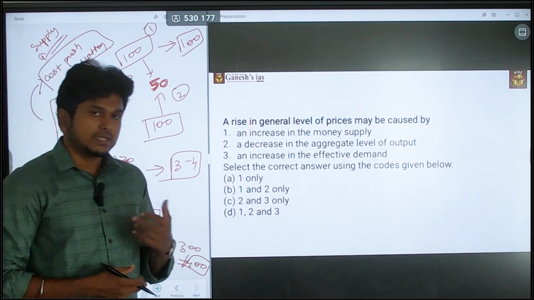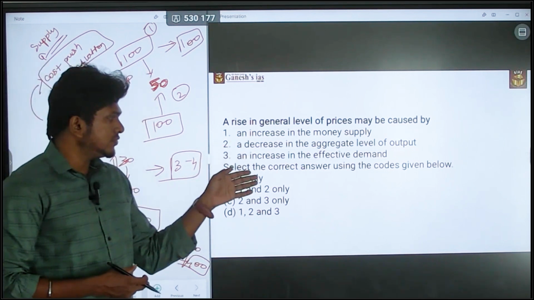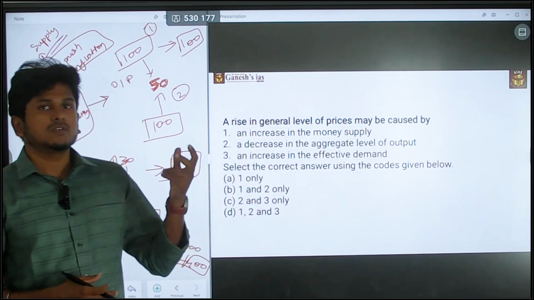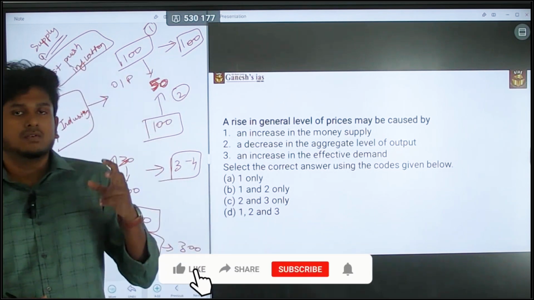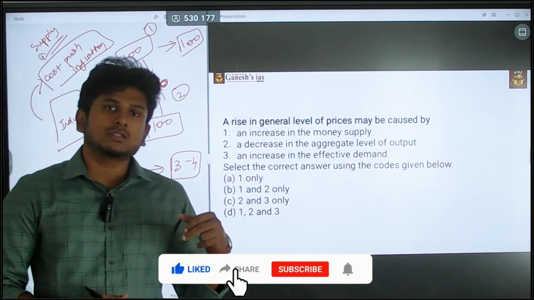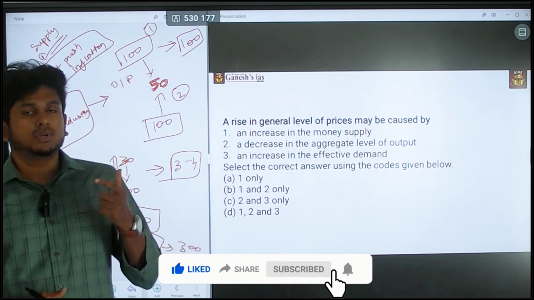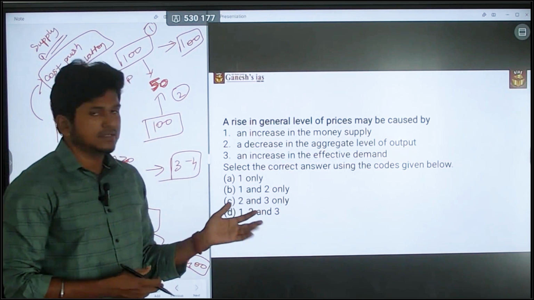Okay. But sometimes they will make a question in a different manner. They will list these 3 statements and they will ask a question like, which of the following are the demand pull inflation, or else which of the following is the cost push inflation. That thing also they may ask. Okay. So please note that. So this is one of the easiest questions and the answer is D.